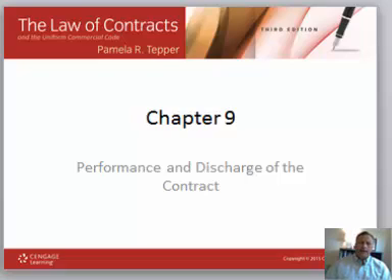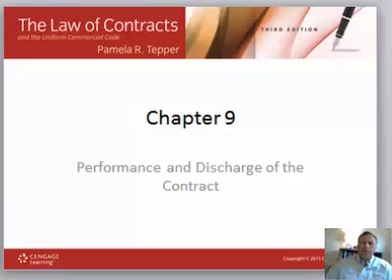So far this semester what we've talked about is whether or not a contract has been formed. Everything we've talked about in chapters 1 through 8 is a common law analysis of whether or not we have a legally binding agreement. Once we have determined that we have a legally binding agreement, it's time to analyze performance. What are the performance obligations? What are the parties' duties and obligations under the contract that is now legally binding?